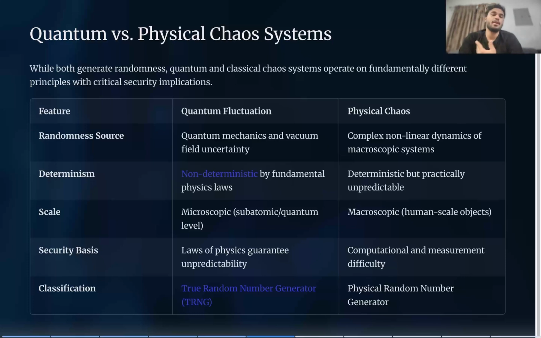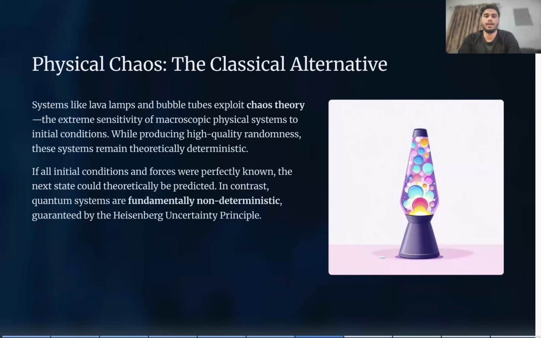Both are random, but comparatively, quantum is more random. Even though bubble tubes and lava lamps are an alternative, as we saw, they work at a macroscopic level, and while they also produce high quality randomness, they have a lot of affecting factors, so we will not see the same certainty.